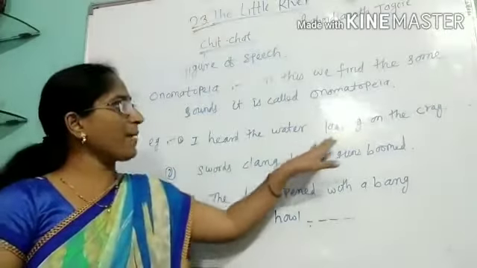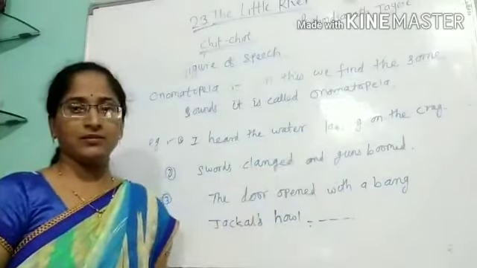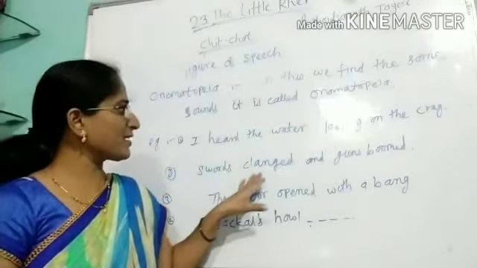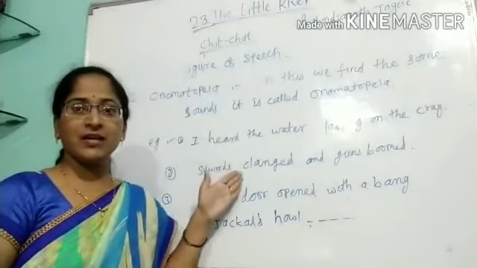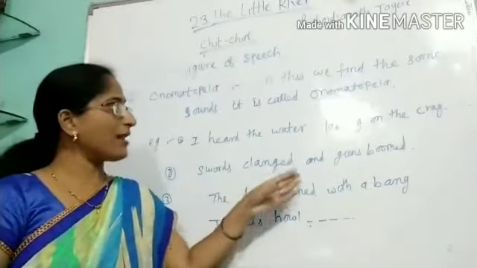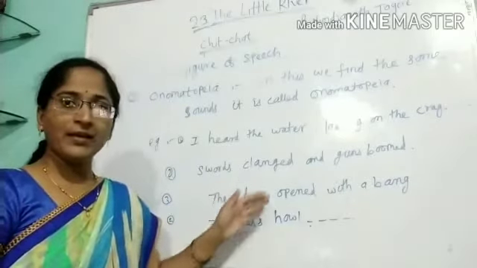I heard the water lapping on the crab. Means the sound of water lapping on the crab. And the second is: swords clanged and guns boomed. Means swords, the clanging sound of swords, and guns boomed. These are the sounds we find in the sentences.